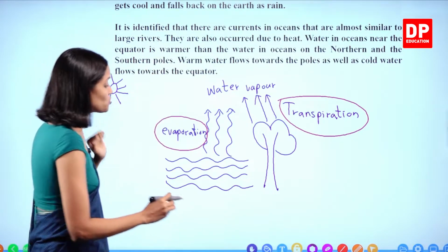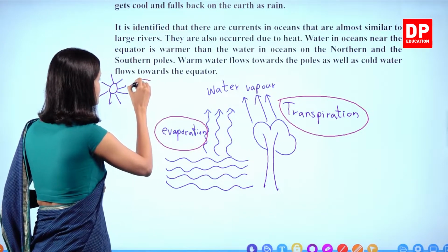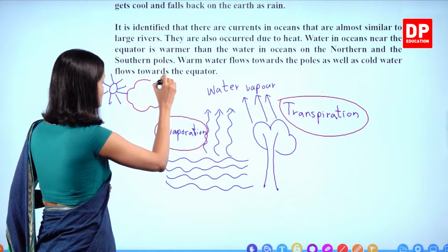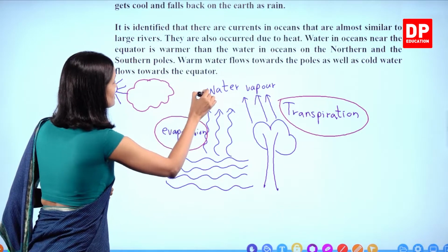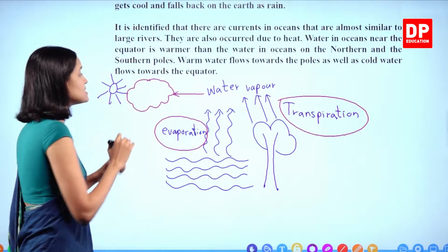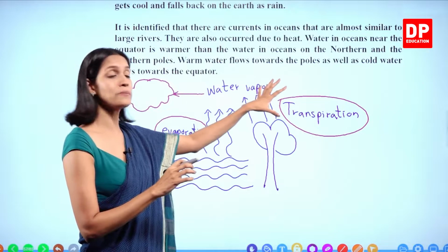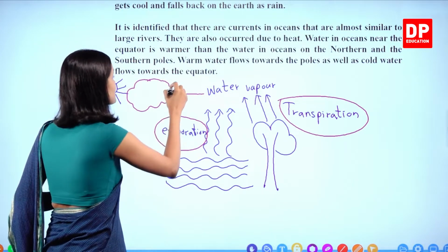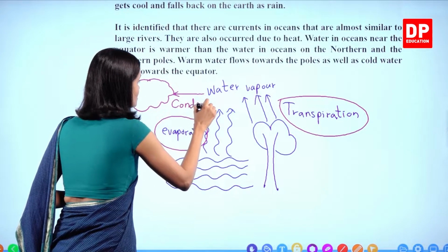It turns into water droplets. These water droplets are collected inside clouds, right? So, water vapor changes into tiny droplets inside the clouds, and this process of changing water vapor into clouds is known as condensation.